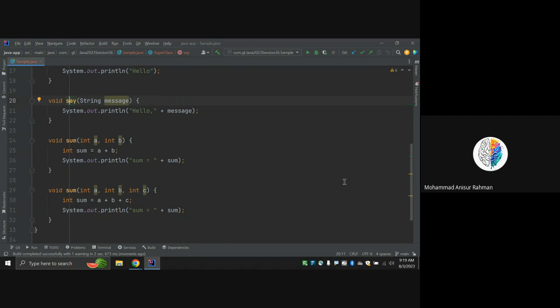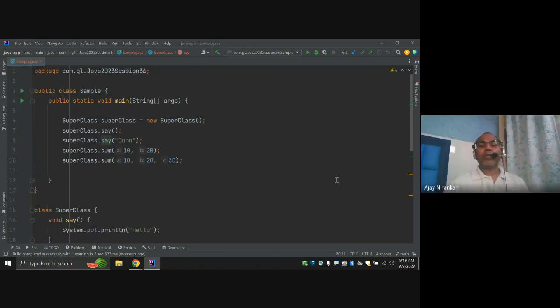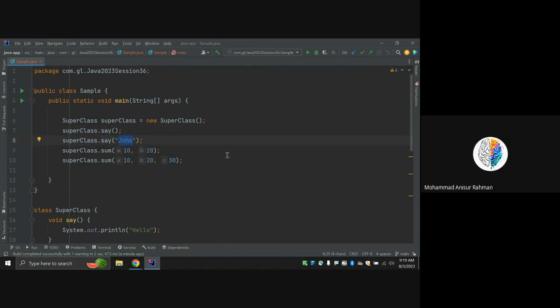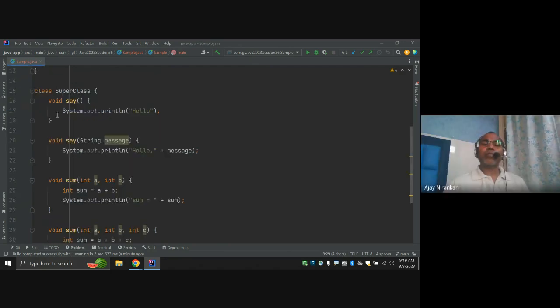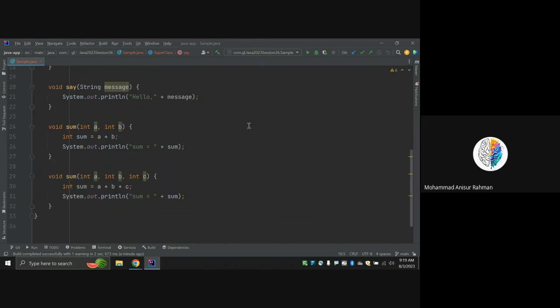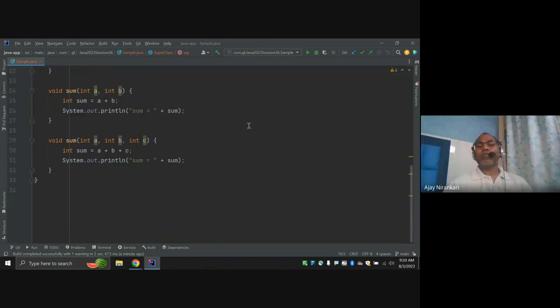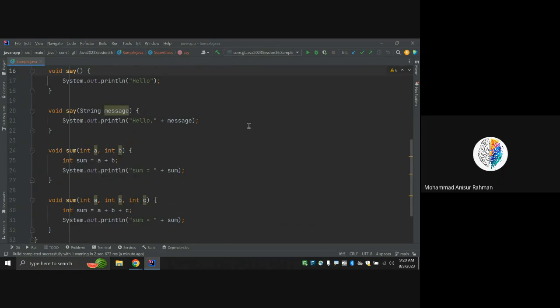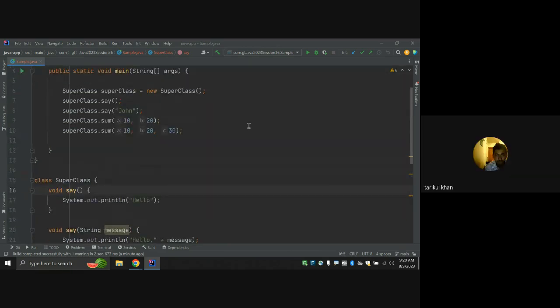This sum method is overloaded because sometimes we call it with two inputs and sometimes with three. Similarly, this other method is overloaded because I am calling it with no argument and with one argument. This concept is known as method overloading. Till now, any confusion about method overloading? No, I got it.